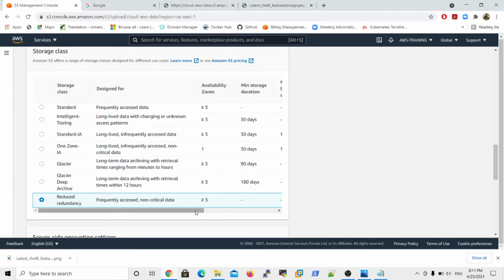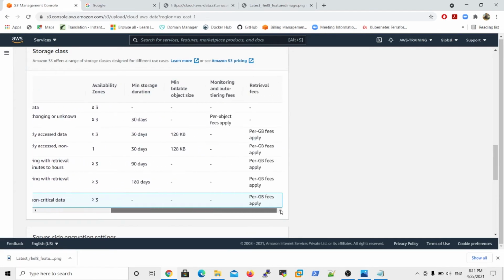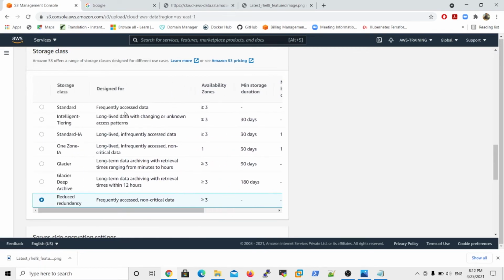Okay, so overall these are the storage classes, and the fee structure is per GB here and per GB here. You can read about your storage classes in this documentation. If you want the pricing of each storage class, go to the AWS Amazon S3 pricing option. Now in that case, I need the standard IA class, for example.